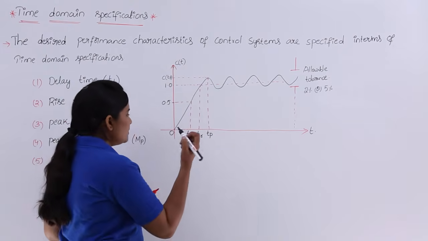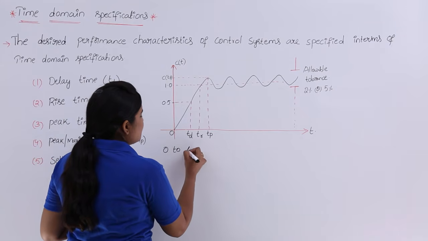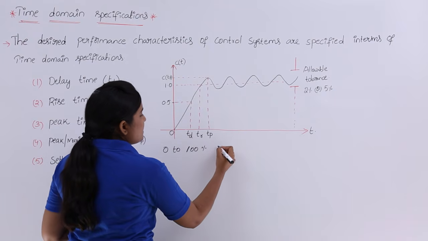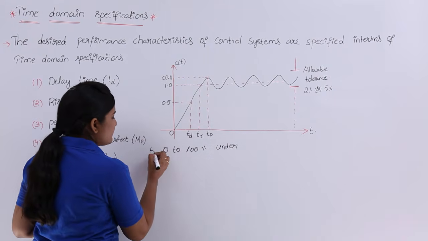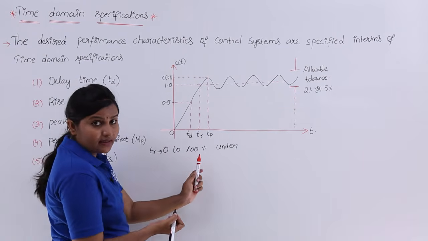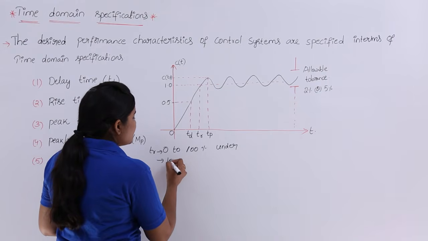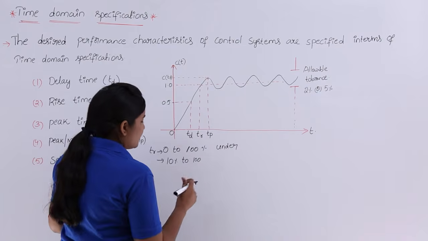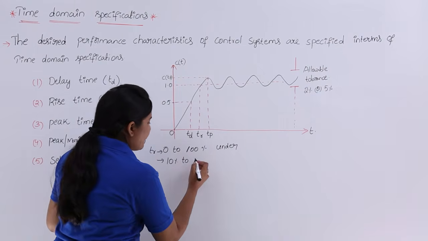If you are measuring TR from 0 to 100%, that is for an underdamped system. If you are measuring 10% to 90%, that is for an overdamped system.